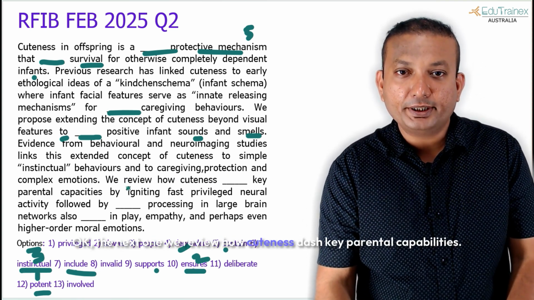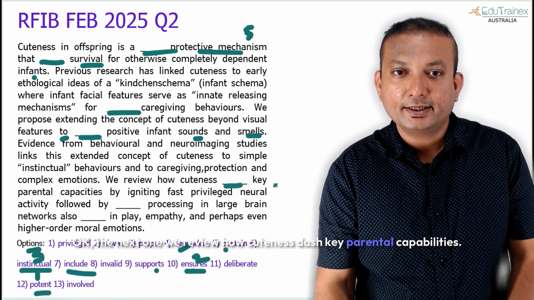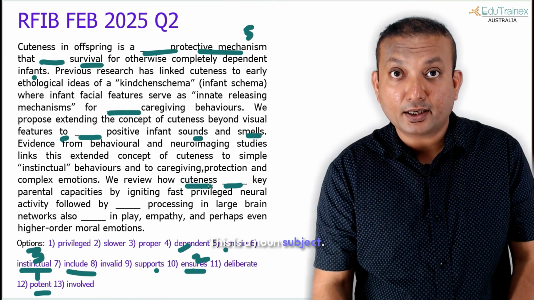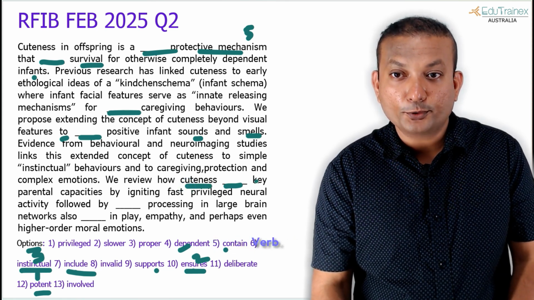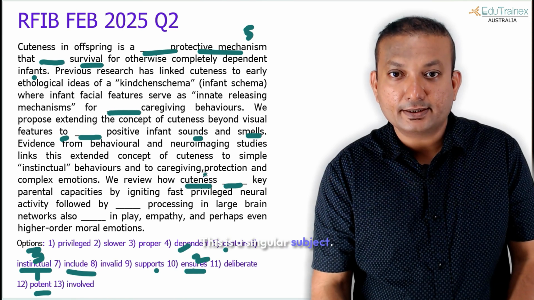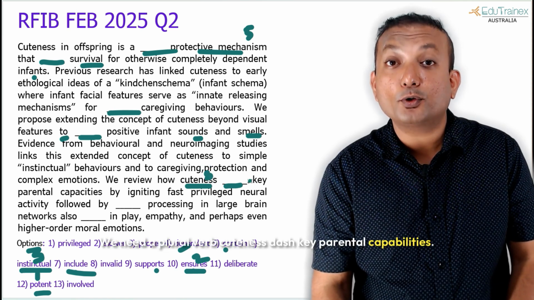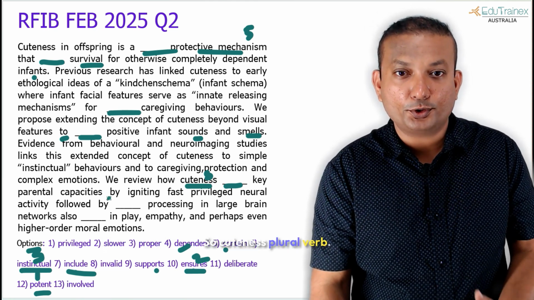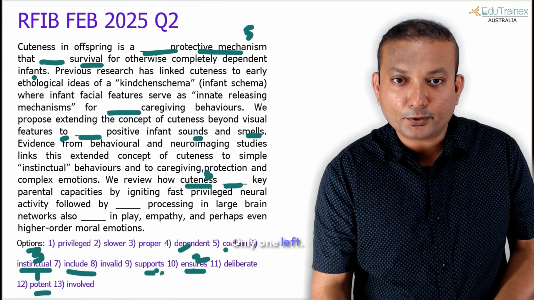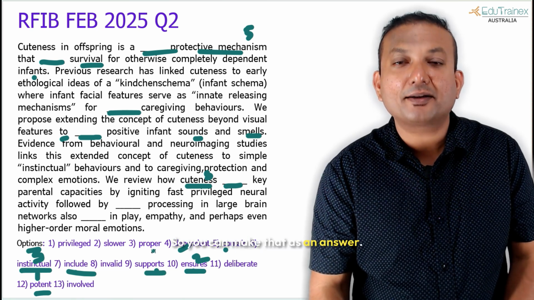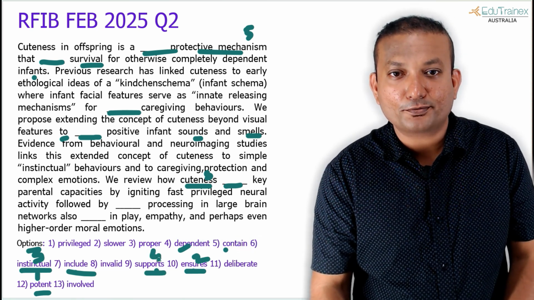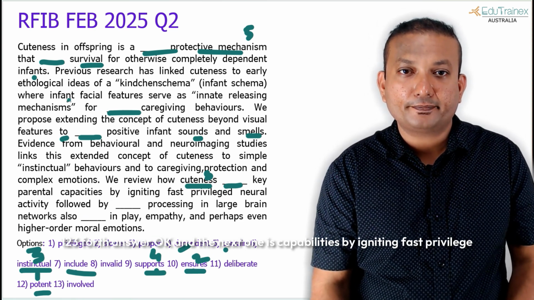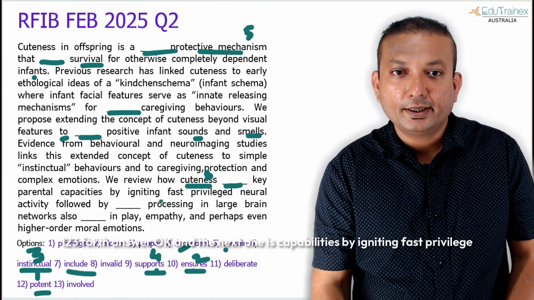Okay, the next one, we review how cuteness dash key parental capabilities. How cuteness, this is a noun, subject. So what do we need? Verb. This is a singular subject. We need a plural verb. Cuteness dash key parental capabilities. So cuteness, plural verb, you already found it, only one left. So you can make that as an answer. That is your 1, 2, 3, 4th answer.